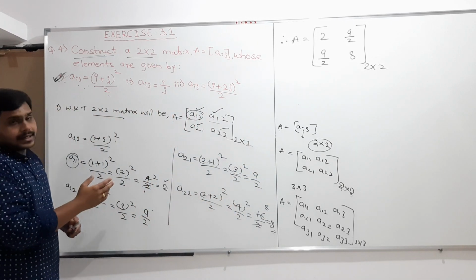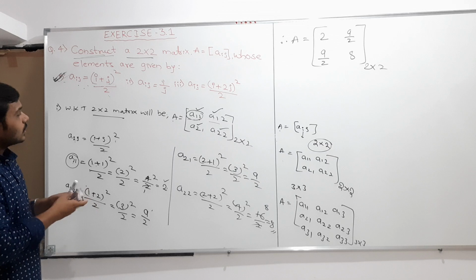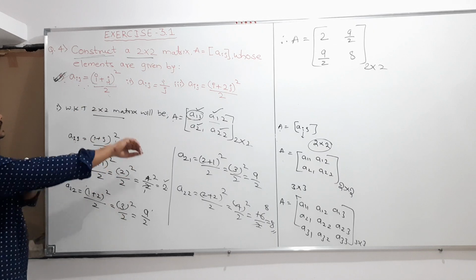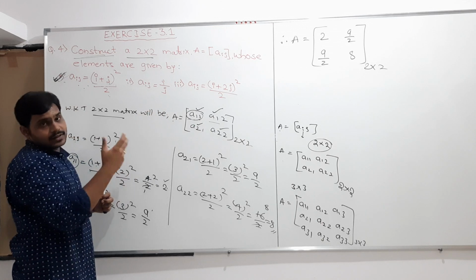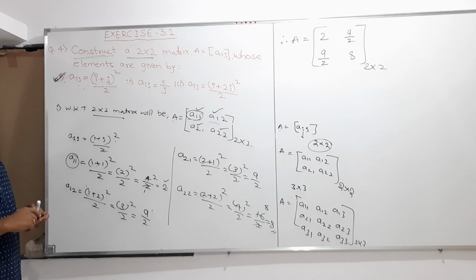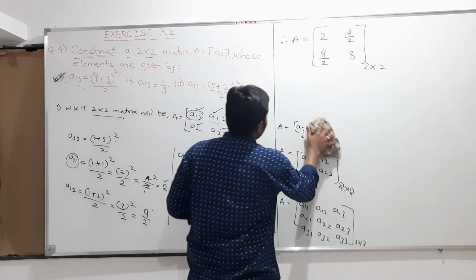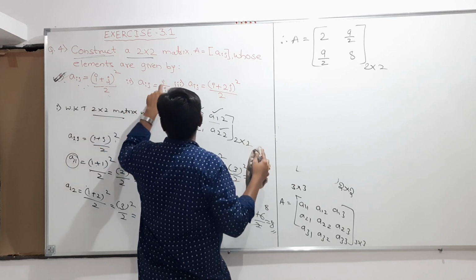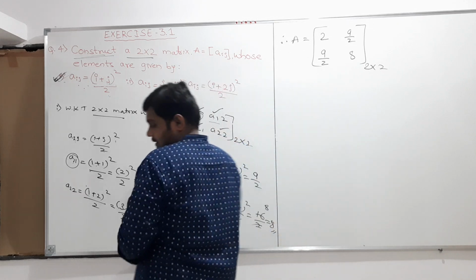If you want, you can pause the video and write the solution yourself. Next we will go for the second one, which is also the same, the only difference being the condition. In the first, the condition given was Aij is equal to (I plus j) whole square divided by 2, but in this second case they defined it differently, that is Aij should be I by j. Again the same procedure, only here I will take it as I by j.